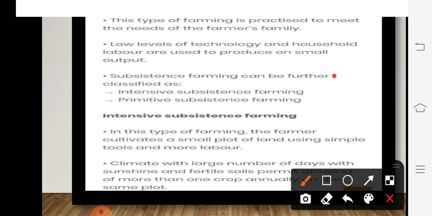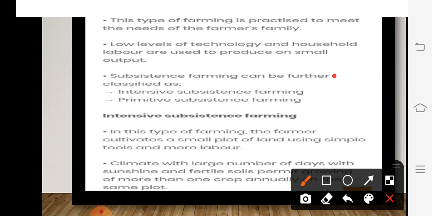Okay, so in subsistence farming, low levels of technology and household labor are used to produce a small output. So as I said before, children, the farmer is growing the crops, but these crops are used only by his family. He is not going to sell the goods or the produce. Okay, so in this process the farmer is going to use his family members as labor to produce the crops.